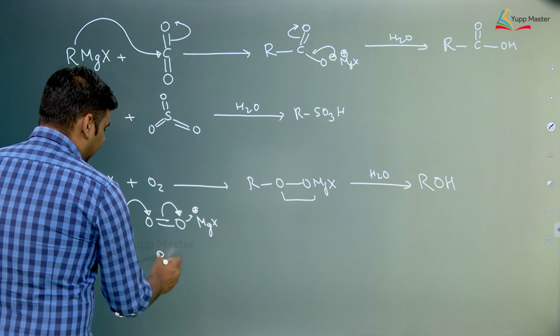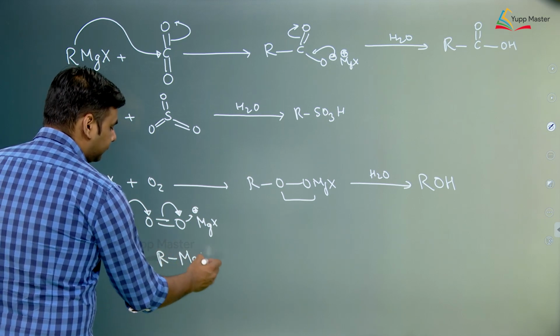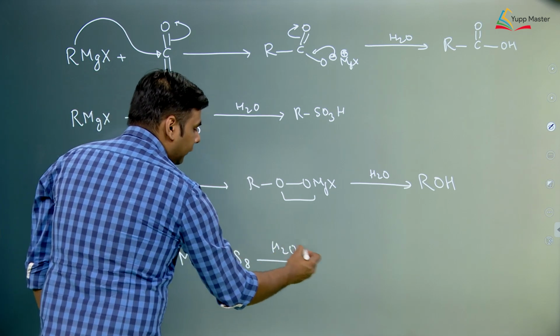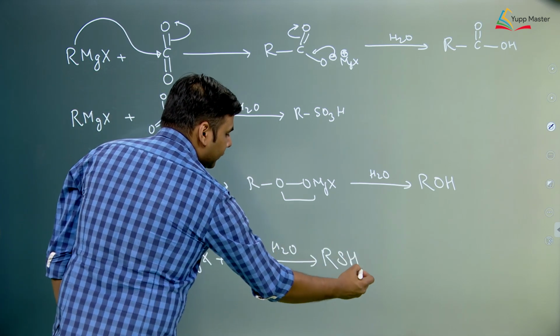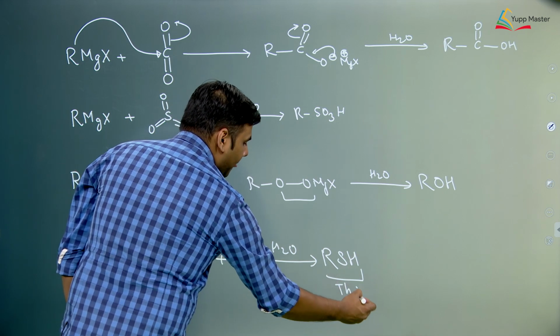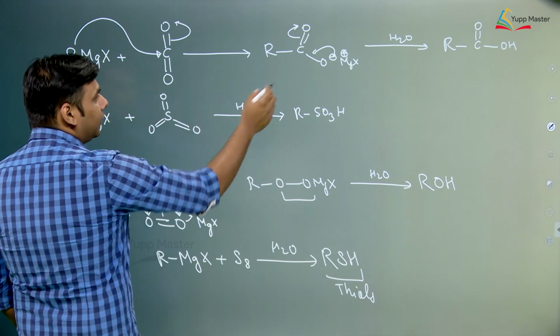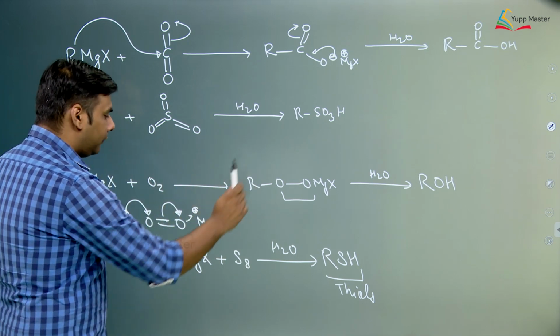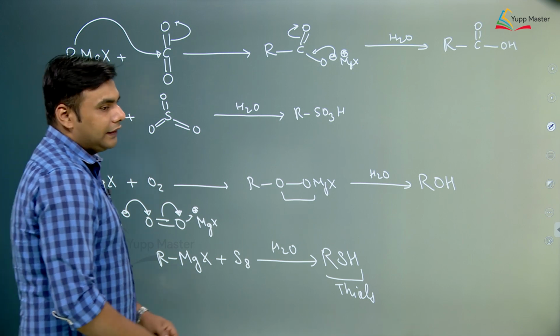Similarly, we can carry out a reaction of RMgX with sulfur in the same manner. We carry out hydrolysis and we form RSH. So we form thiols. So with CO2 it forms carboxylic acid, with SO3 it forms sulfonic acid, with O2 it forms alcohol, and with sulfur it forms RSH.